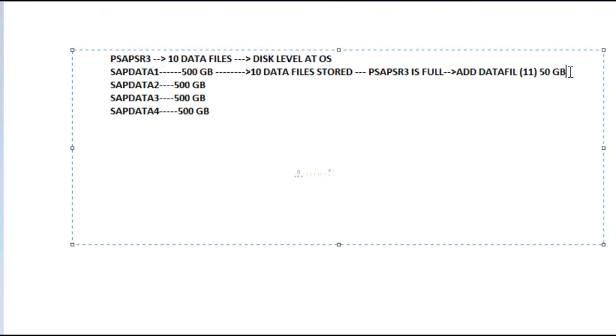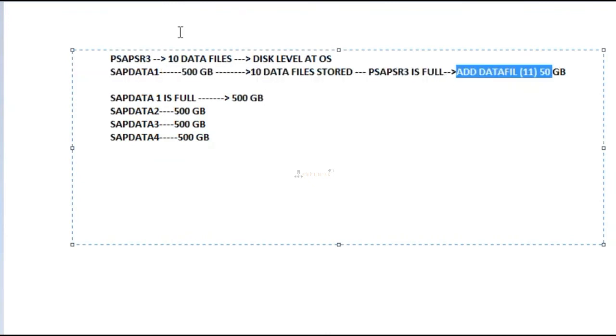In that scenario, for example, if my sapdata1 is full, then what will happen? The 500 GB is full and there is no space. So I cannot add a new data file into sapdata1, correct? Why?